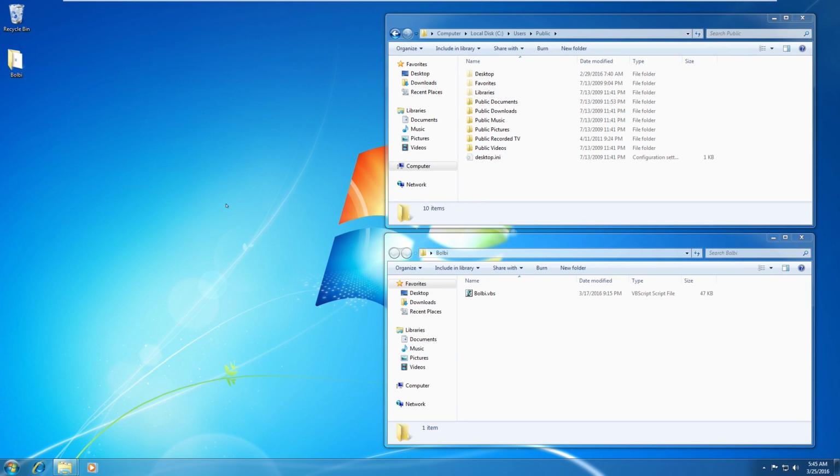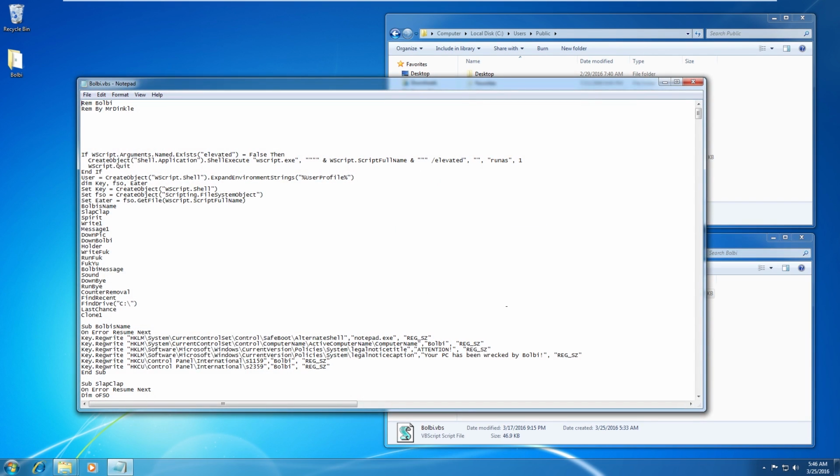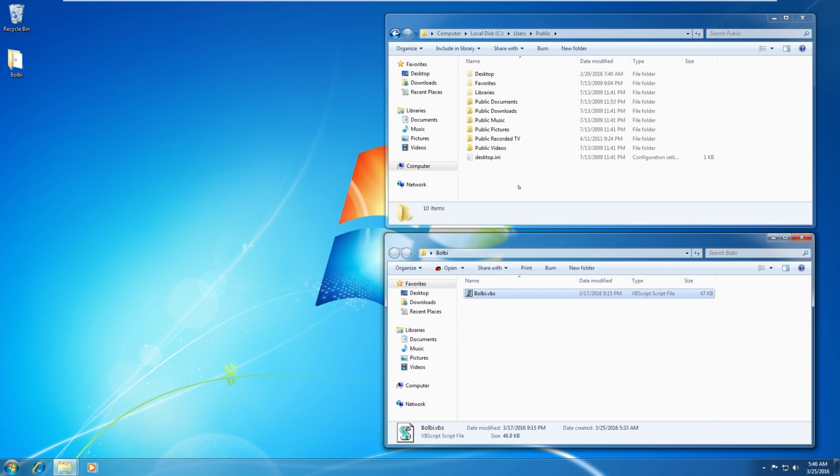Hello everyone, today we're taking a look at the Bolbi Windows Trojan. This is a Trojan written in Visual Basic script, so it's a pretty generic script. However, the destruction is pretty thorough, especially for Windows 7 if you have admin privileges, so it's pretty interesting to take a look at. This was written and submitted by MrDinkle, so thank you for sending this one in.